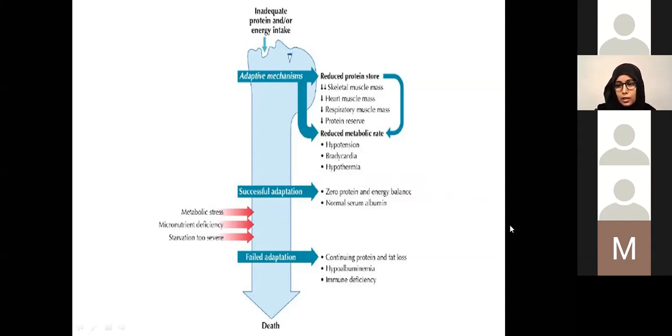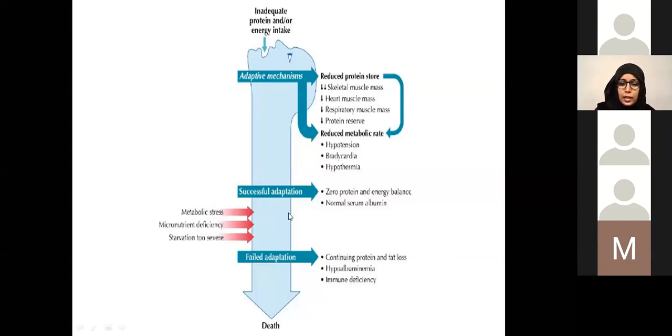Whatever they are taking, they are utilizing in the minimum metabolism that we need. They are maintaining a normal serum albumin level. Also, their growth starts flattening because whatever they are consuming, they are utilizing in their basic metabolic needs, so nothing is left for their growth. So they have a successful adaptation, but with flattening of growth.